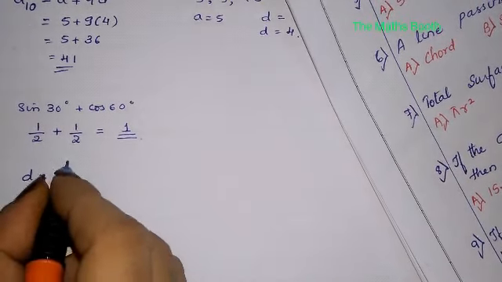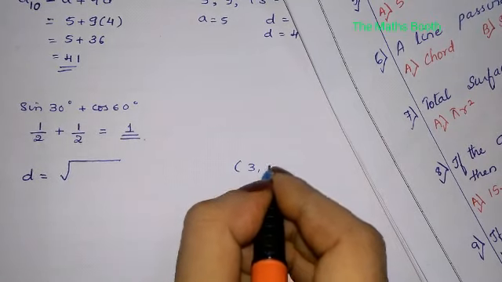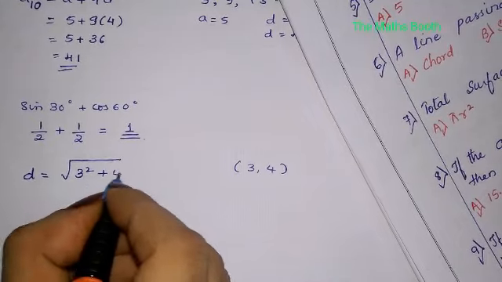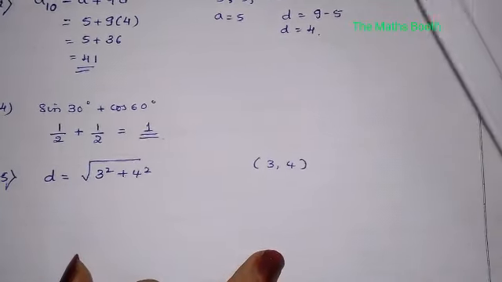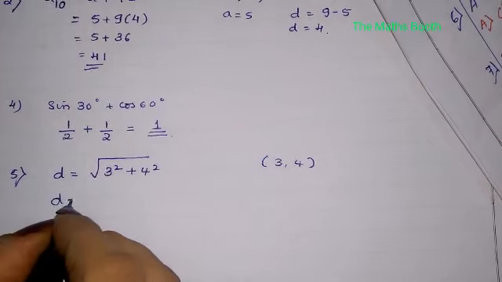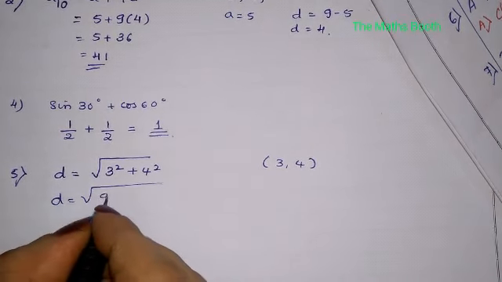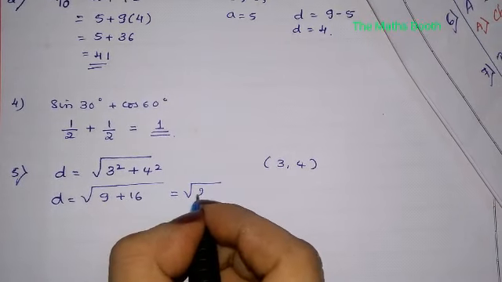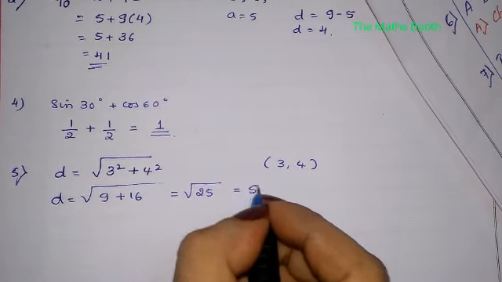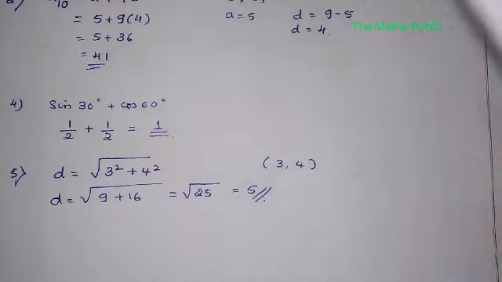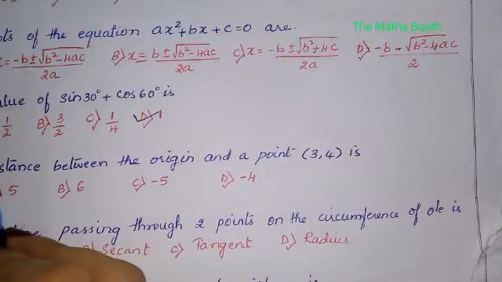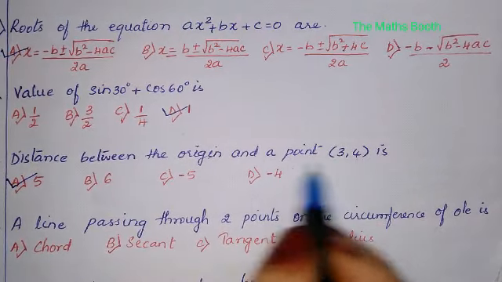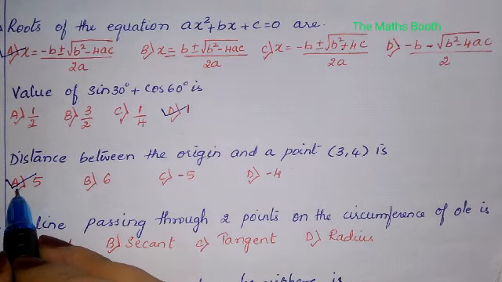D is equal to root of 3 square plus 4 square, squaring the point they have given. 3 square is 9, 4 square is 16, 16 plus 9 is 25, and root 25 is 5. So the correct option is 5. The distance between the origin and the point 3, 4 is 5.